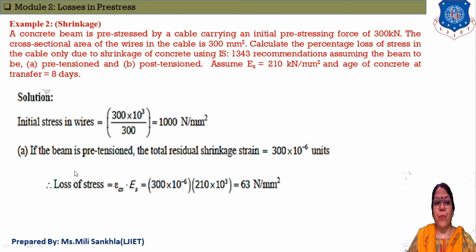Now first, if the beam is pre-tensioned, the loss of pre-stress due to shrinkage uses epsilon Ch equal to 300 into 10 raised to minus 6. Loss of stress due to shrinkage is epsilon Ch into Young's modulus of steel, that is 300 into 10 raised to minus 6 times 210 into 10 raised to 3, which is equal to 63 Newton per mm square.